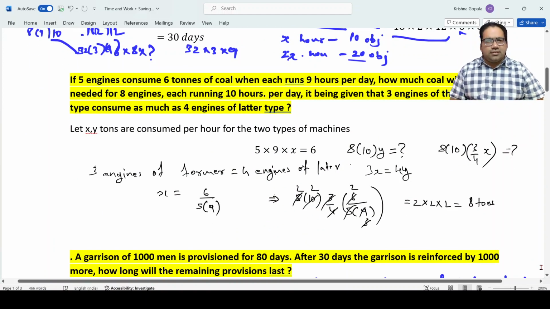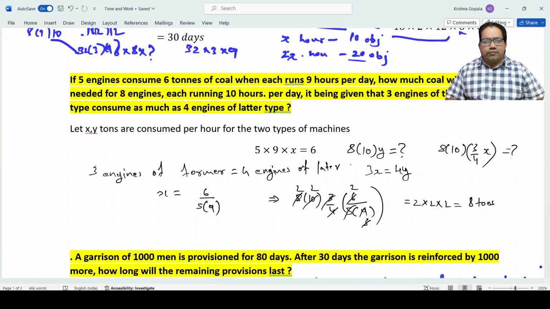If 5 engines consume 6 tons of coal when each runs 9 hours per day, how much coal will be needed for 8 engines, each running 10 hours per day? Being given that 3 engines of the former type consume as much as 4 engines of the latter type. Okay. What we will do?